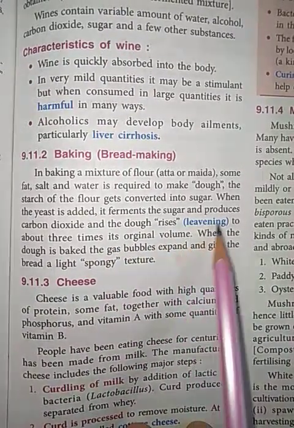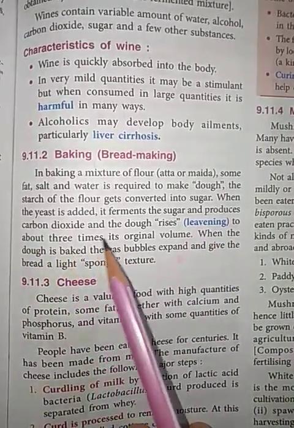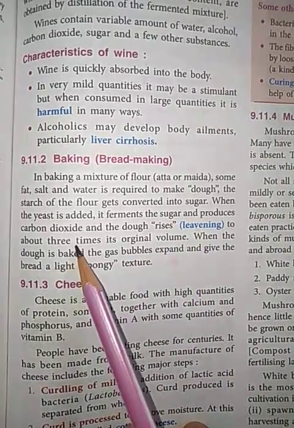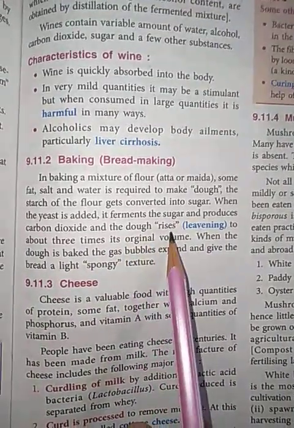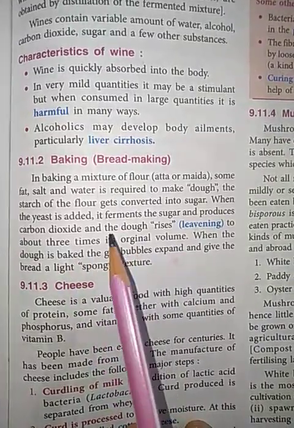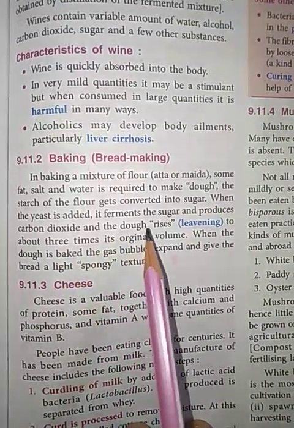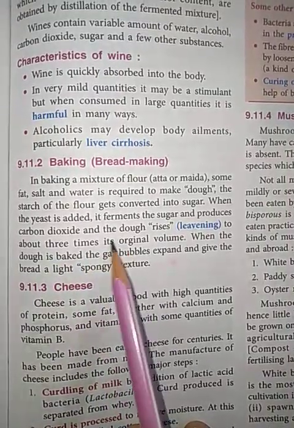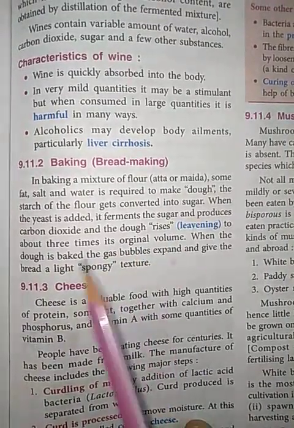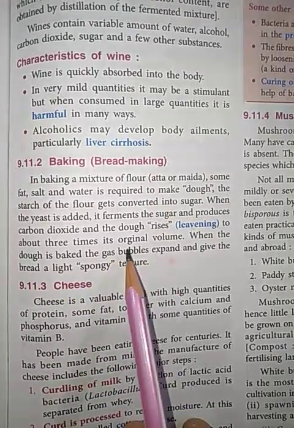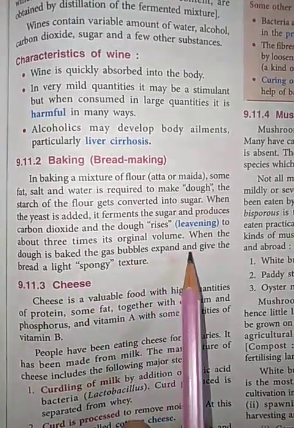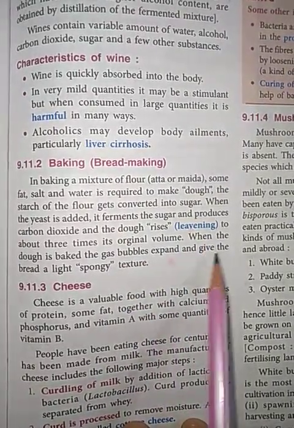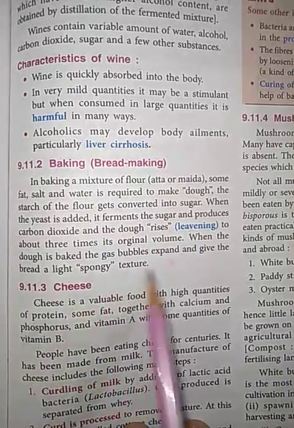So this process of rising of dough about 3 times its original volume is called leavening. When this raised dough is baked, the gas bubbles in the form of carbon dioxide gas present in it cause the dough to rise. The gas bubbles expand on baking, and when they expand, they burst, which gives the bread a light spongy texture.